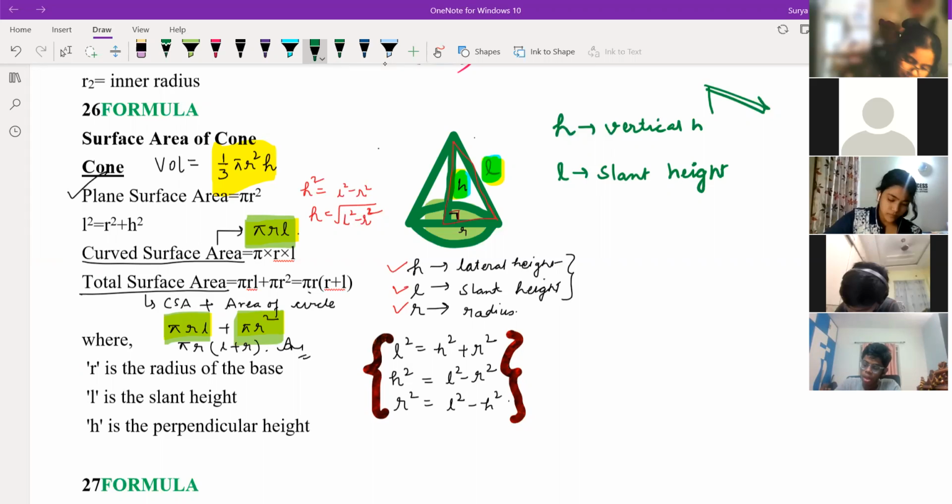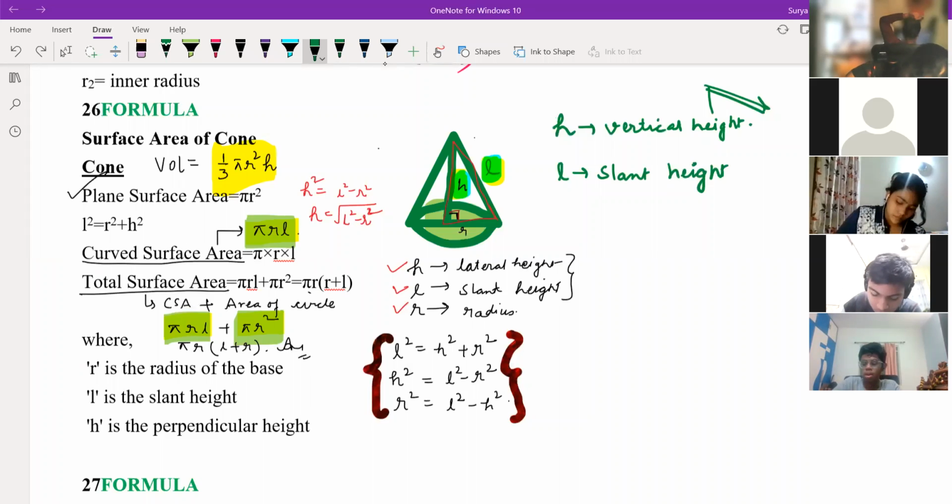Vertical height. Or what side you told, that is also correct. This normal height is this H. That is always straight, right? Always at 90 degrees. And slant, what you're having, that is your slippery part. And the third thing you are having is radius, right? R is the radius. So children, in formula we are using L, H and R, okay?